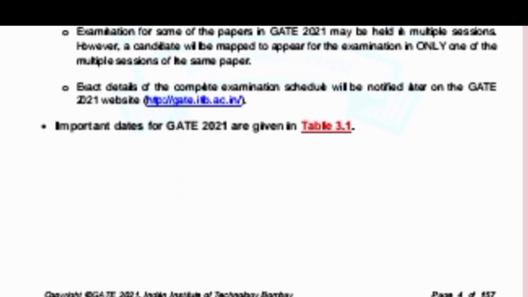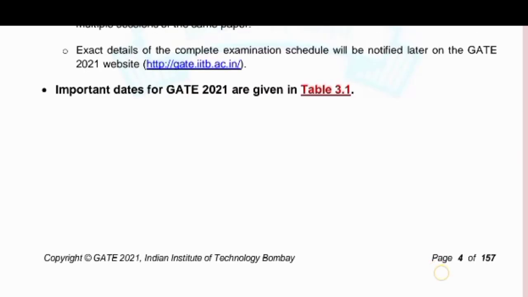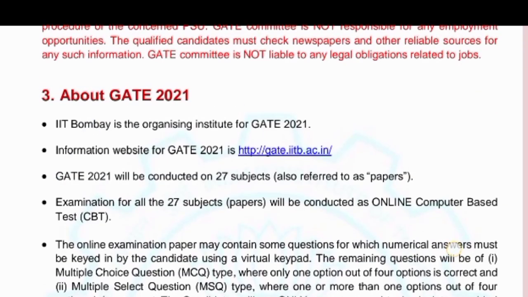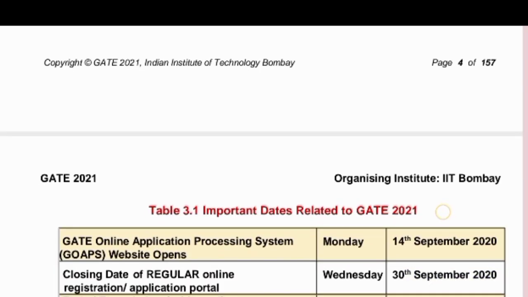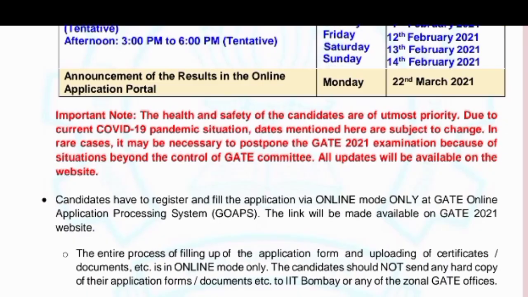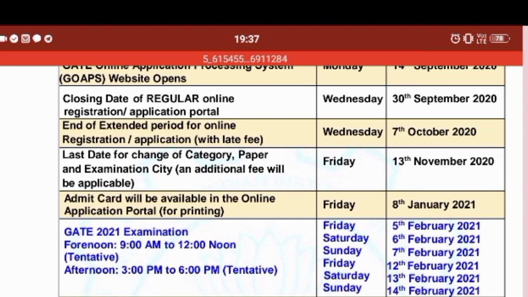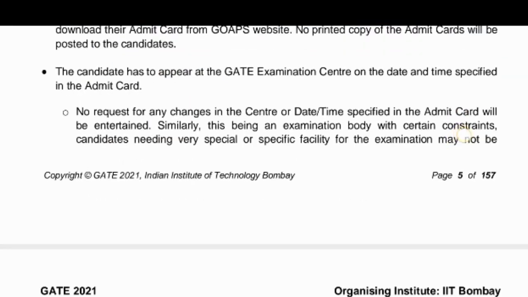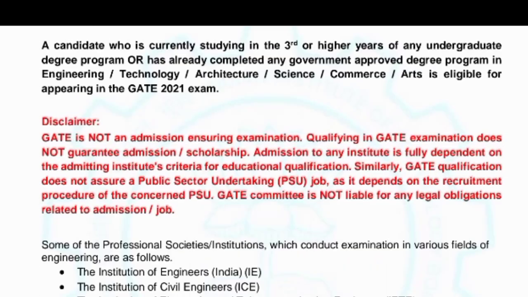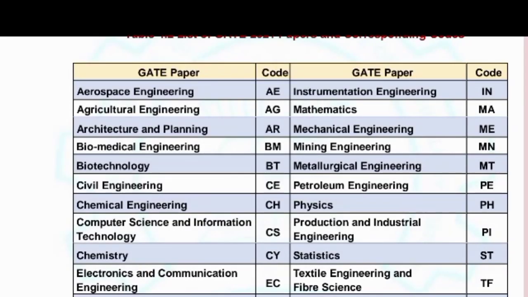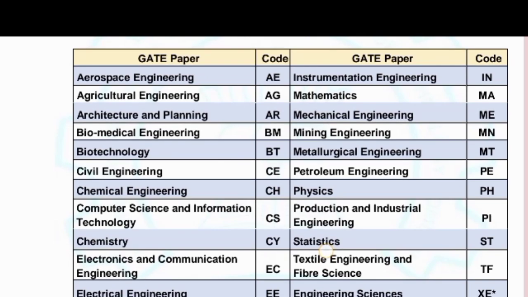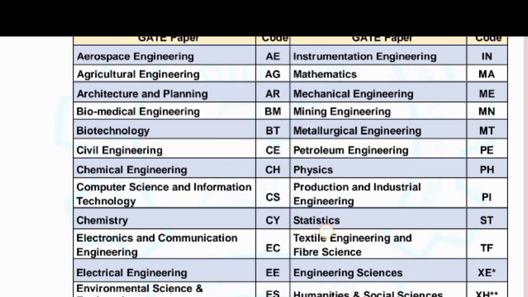Mainly these only. You can see again and again there will be 27 papers, and the question patterns are MCQs and so on, as given here. This is the best thing you need to know. Here I will upload this screenshot for you. This will be enough for you. Here they have given the 27 papers. While you are preparing for GATE, or before applying for the GATE exam, these are the codes you need to mention and check properly.